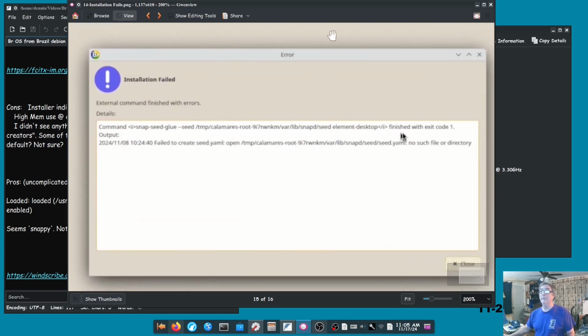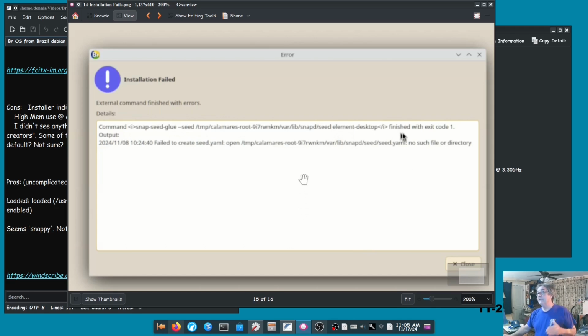All right, so next, here we get to this system failure that I just talked about. I'll move that over. Command I, snapseed, Calamares root, snapd seed, desktop, finished with exit code 1, output, etc., etc. You can pause this and research this if it means something to you.